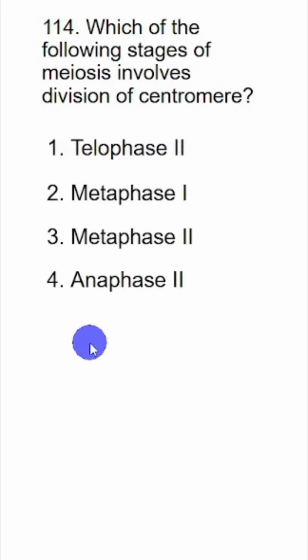Which of the following stages of meiosis involves division of centromere? Division of centromere in meiosis will happen in the second anaphase. In the first anaphase, the homologous chromosomes separate, so they have distinct centromeres. They are separate chromosomes. So division of centromere doesn't happen in anaphase 1. It only happens in anaphase 2. This is the answer.